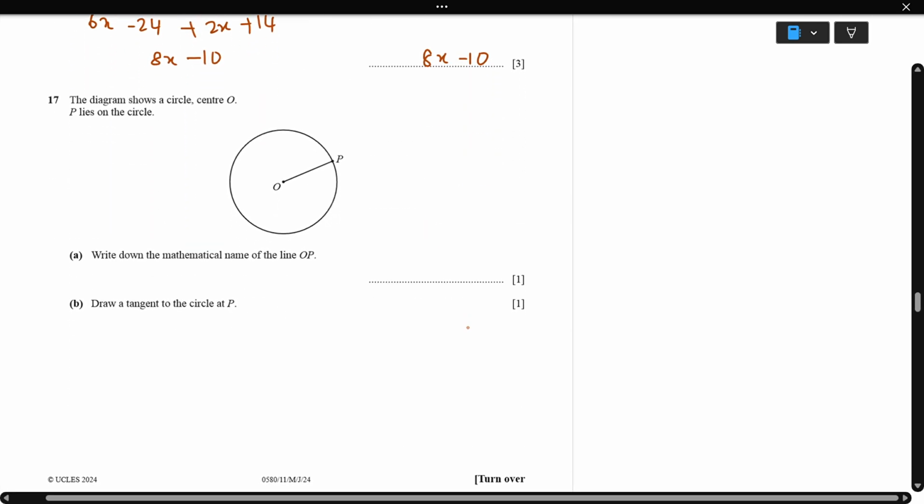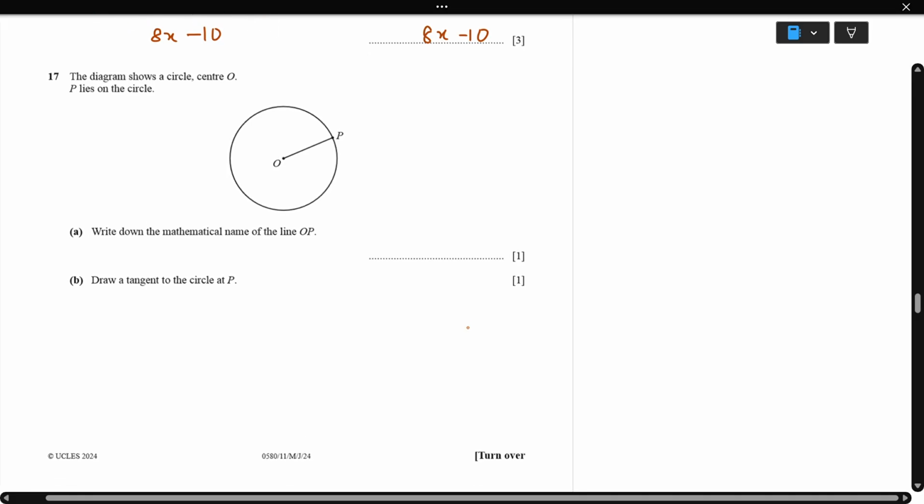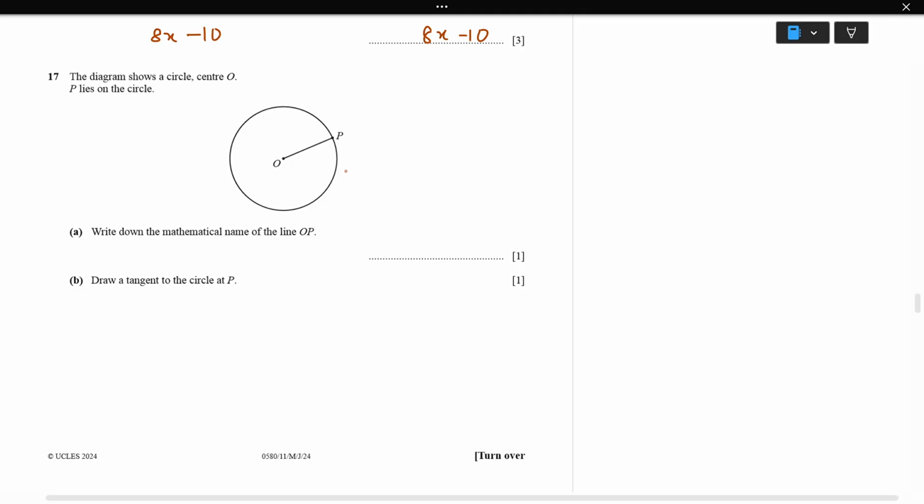Next, the diagram shows a circle, center O, and P lies on the circle. Write down the mathematical name of the line OP. OP is the radius. Okay, the next one: draw a tangent to the circle at P. A tangent is always 90 degrees to the radius, so it just touches only one point here. Yes, so it's going to be 90 degrees. This is a tangent, so we draw it as a tangent.